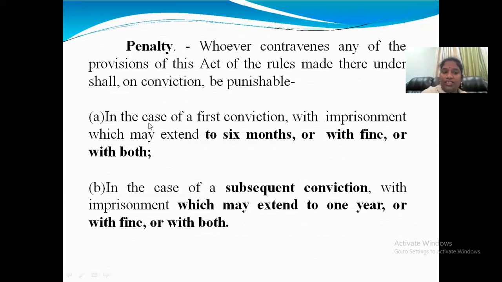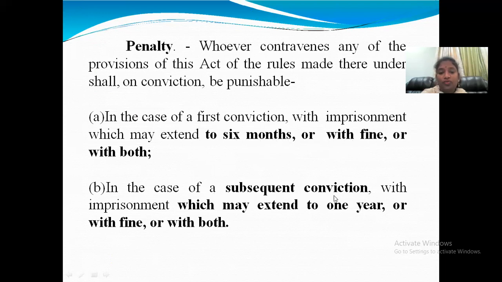In case of the first conviction, if they committed it the first time, with imprisonment of 6 months, that is nothing but jail, or fine also, meaning they have to pay money. Sometimes both imprisonment and fine, depending on the severity of the conviction.